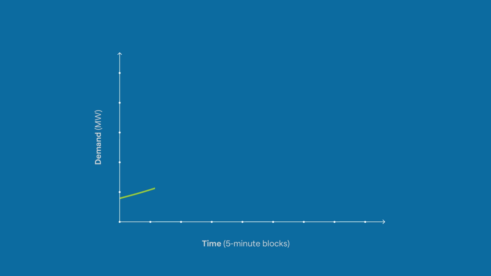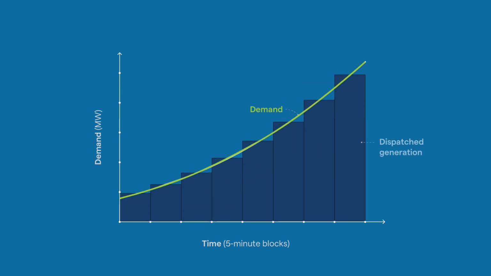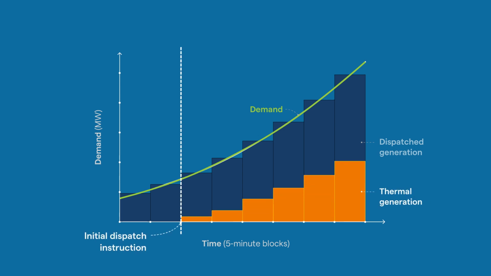During certain periods, typically in the mornings and evenings, demand for electricity increases rapidly. To keep up with this demand, the dispatched generation must ramp up quickly. In this scenario, thermal generation is dispatched to help meet peak demand.